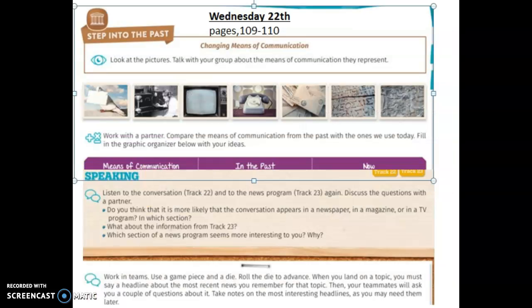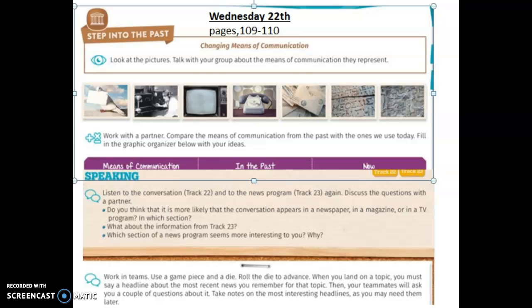On Wednesday 22, we got the pages 109 and 110. In the page 109, we got step into the past, changing means of communication, look at the pictures, talk with your group about the means of communication they represent. You don't have to talk with your group, you can do it alone. Compare the means of communication from the past with the ones we use today. Fill in the graphic organizer below with your ideas.